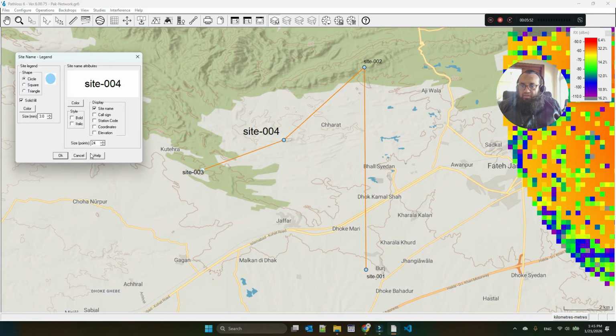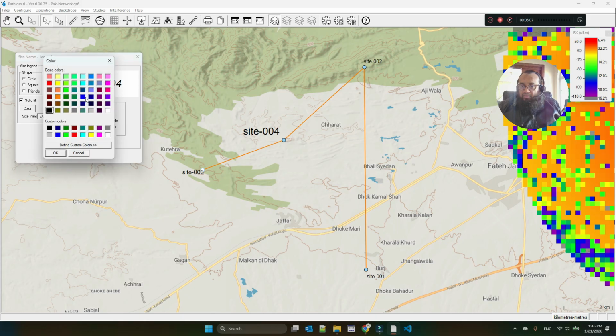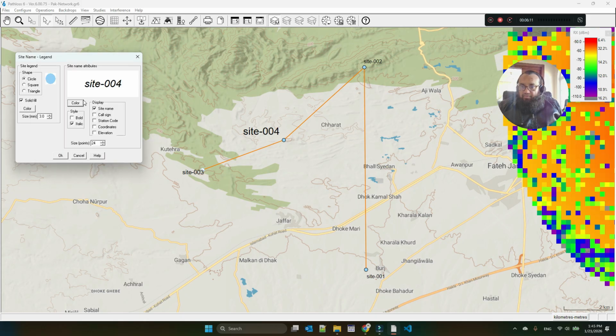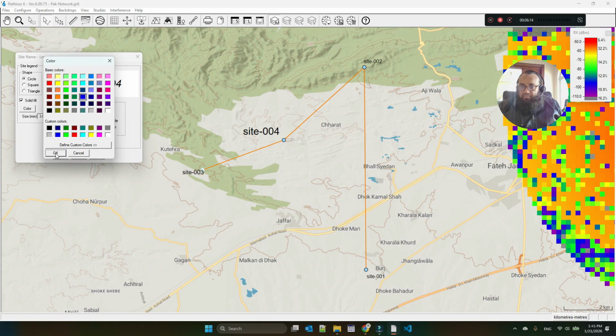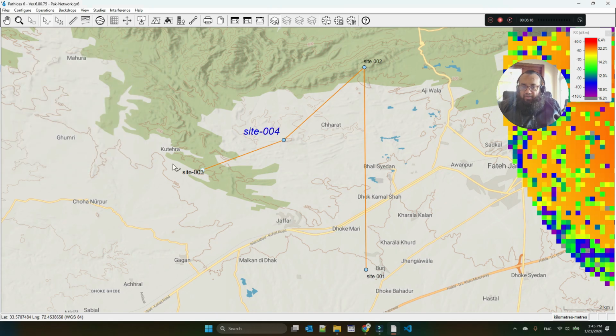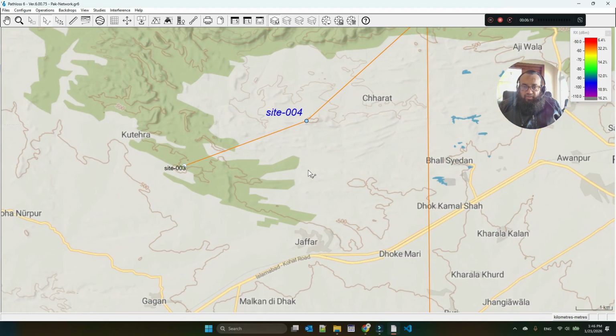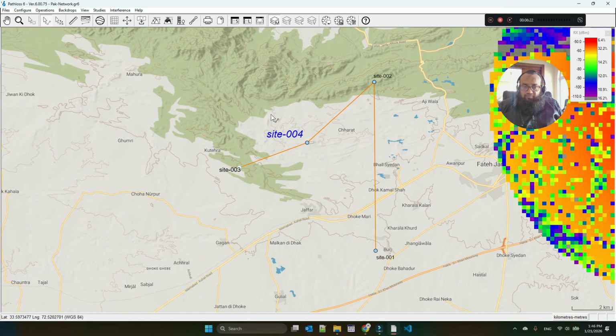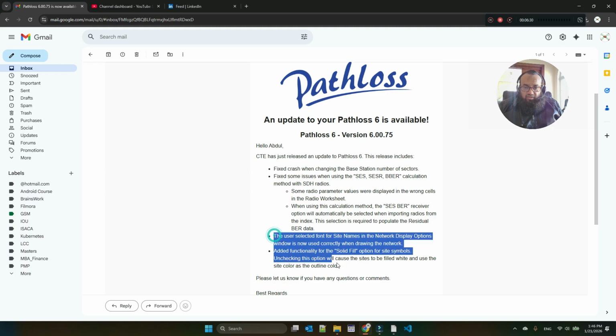User selected font, but the font has only style, bold, italic, or color. There may be something which I was not able to pick at that time, but it looks to be working fine now. If there was any issue, at least now there is no issue. So these two things we checked.